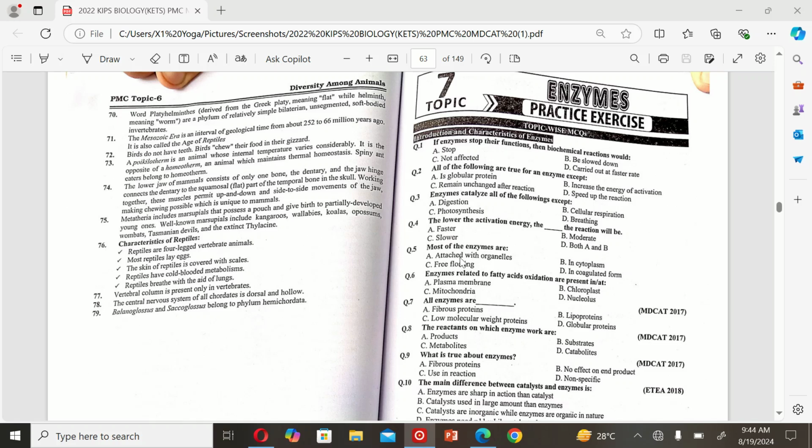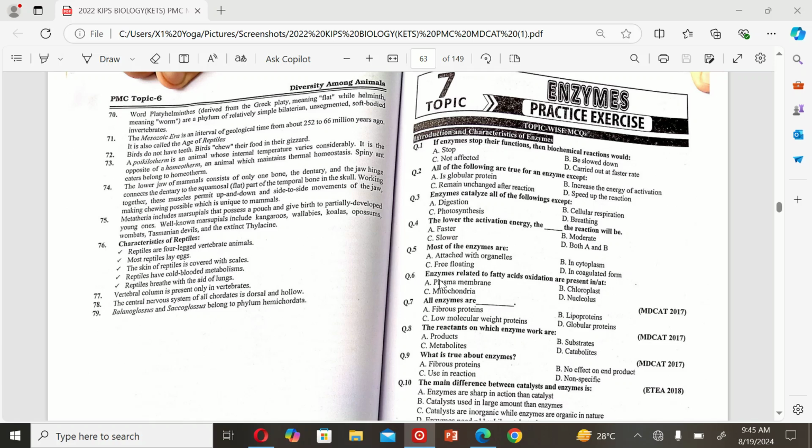The next MCQ is: most enzymes are A. attached with organelles, B. in cytoplasm, C. free floating, and D. in coagulating form. So the correct option is A, attached with organelles.